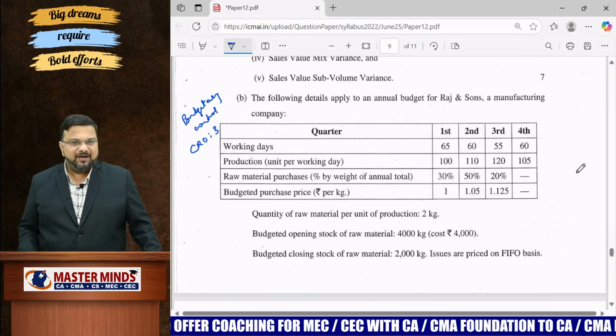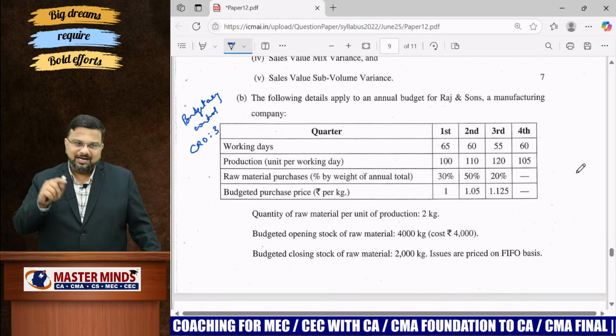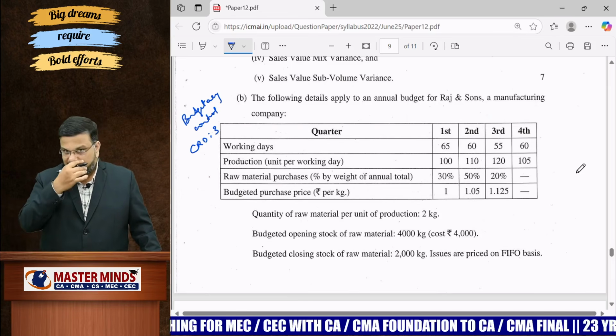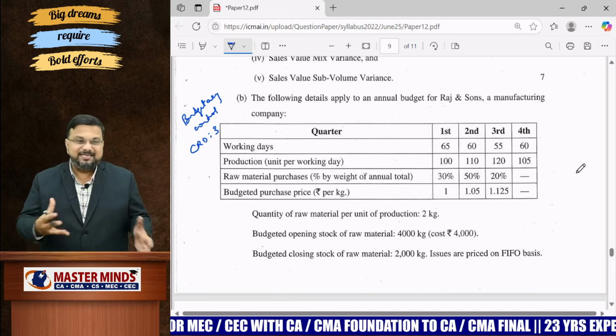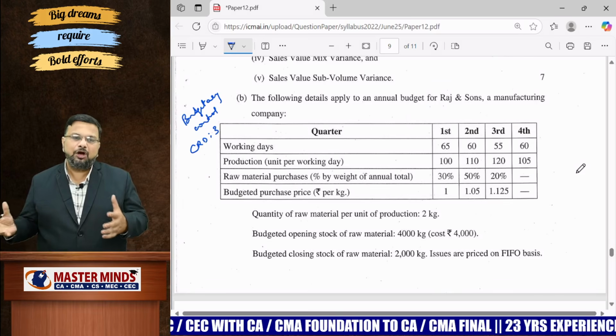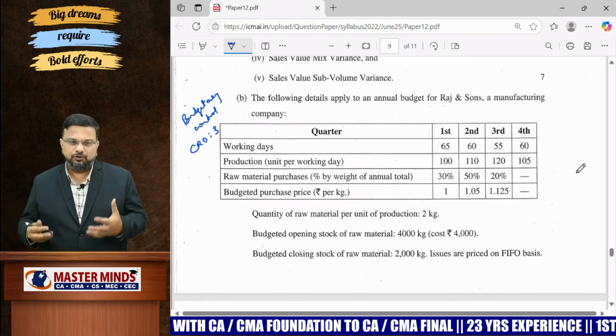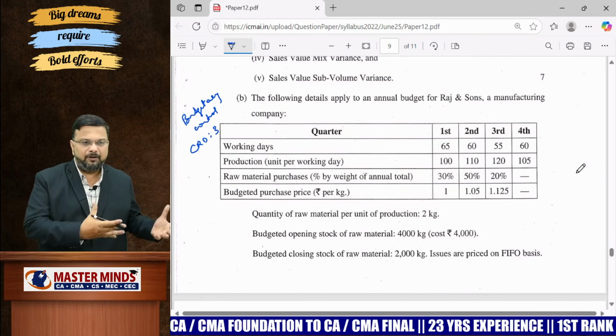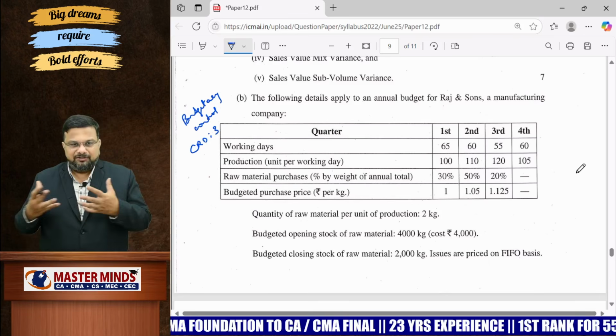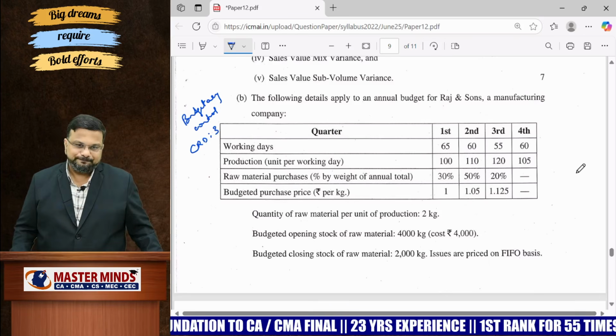Next question is 6B, that is again from budgetary control. This time it is a functional budget. Where you can find this one? CRD 3. I mean to say, it is the basic chapter which is common. When it comes to Masterminds, we teach chapters which are common for both cost accounting as well as management accounting. There you will find this one.